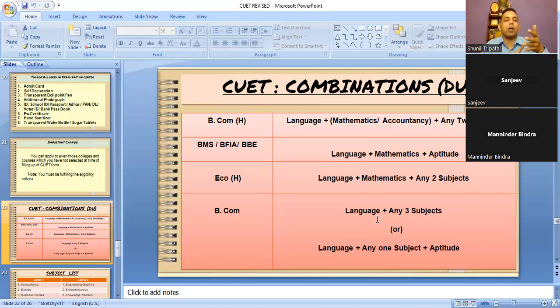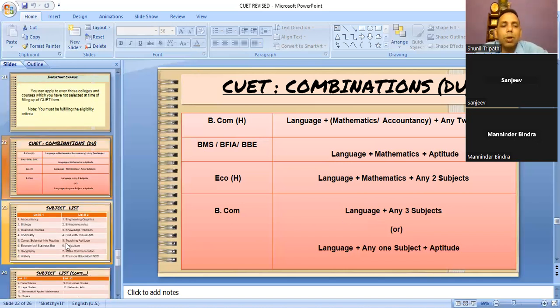A child who has filled accounts, economics, business study will not be eligible for physics honors. And I don't think a bacha will be willing to go for physics honors, but for BCom honors, BBA, BMS, marketing management, everything the child will be. Same for the science bacha: physics honors, mathematics honors, BMS, everything. So whatever the options available to the child, every child will be eligible for all the courses.